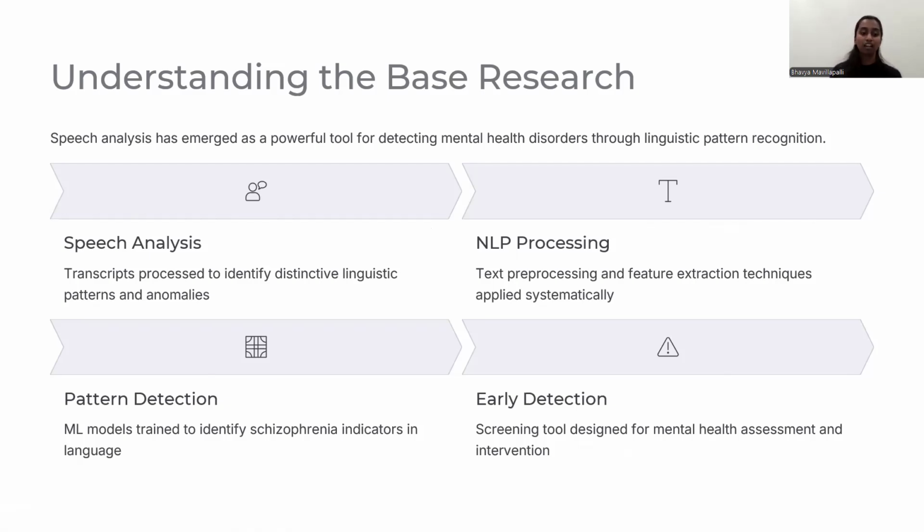And then comes the pattern detection. In this, we apply machine learning models. In this, models learn patterns linked to schizophrenia, which has disordered sentences, repetitions, and irrelevant responses. Early detection. In this, the main goal is to detect the diagnosis early. This helps in screening patients, supporting doctors, early treatment, etc.